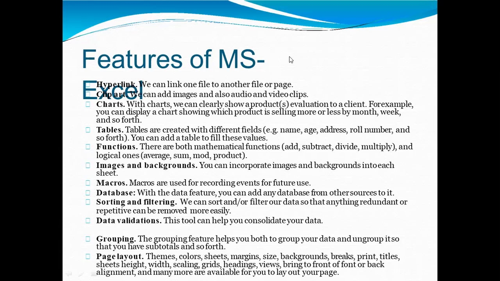Suppose by mistake we added a name two times. We can take the example of Sachin. We added Sachin twice by mistake. After we sort or filter the data, we can remove these kinds of mistakes easily.